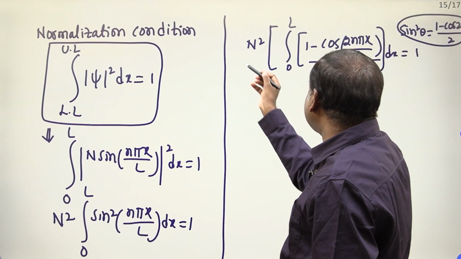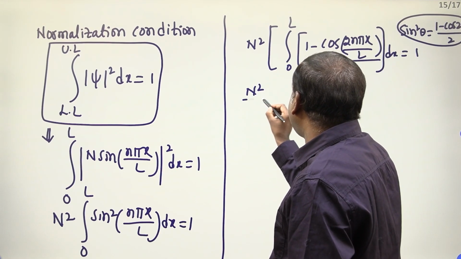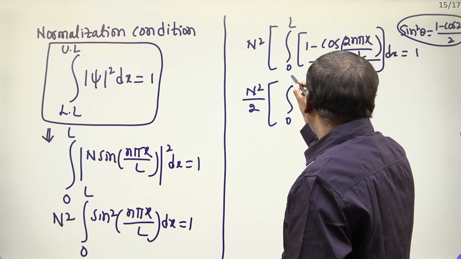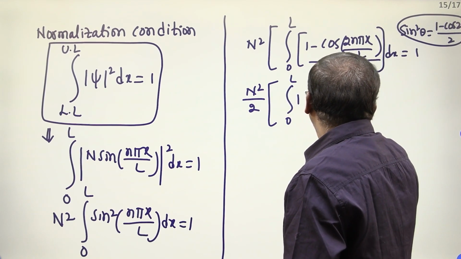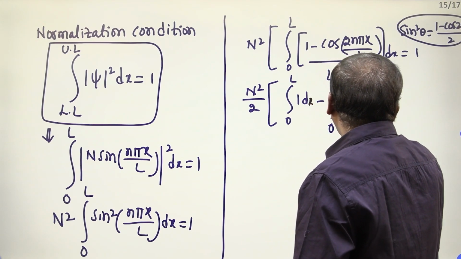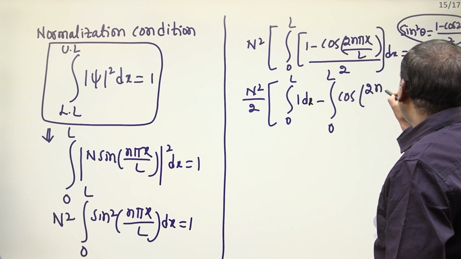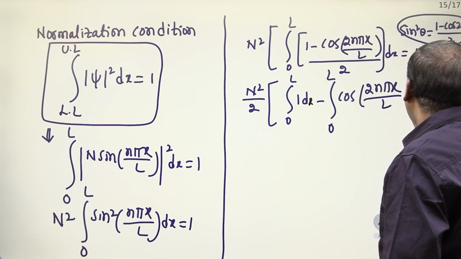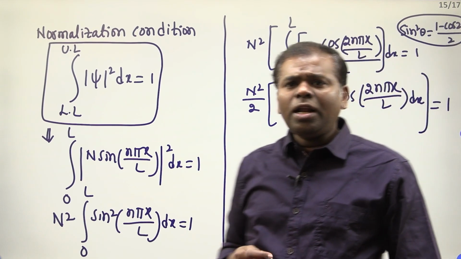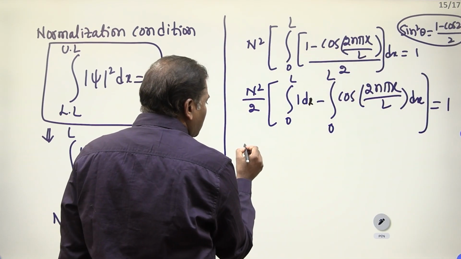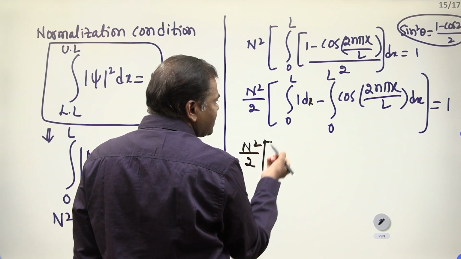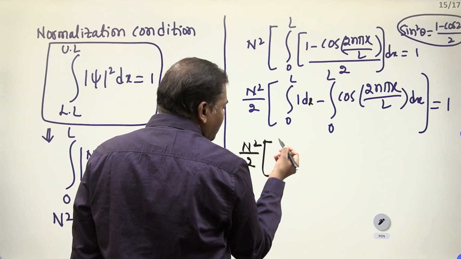Now you have to bring this 2 to this side, N square by 2. Now one integration will change into two integrations: 1 into dx minus integral 0 to L cos 2n pi x by L into dx is equal to 1. Now you have to solve. How you have to solve? N square by 2 into integral dx is equal to, which one we have to write? x.